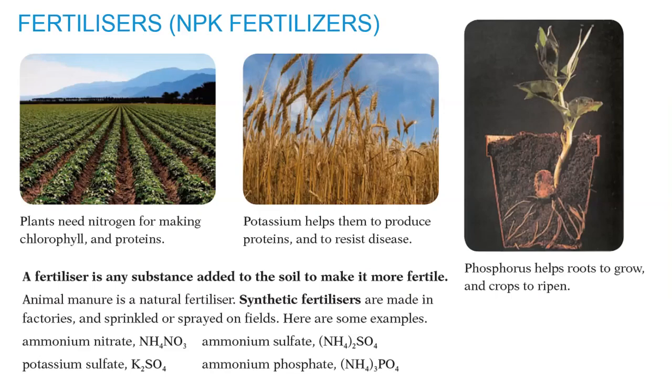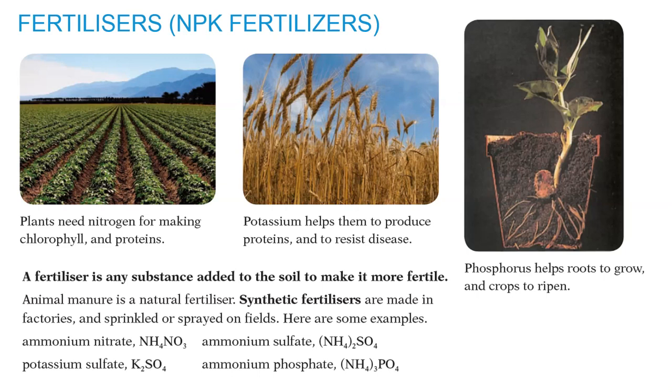Plants need carbon dioxide, light and water. They also need several different elements. The main ones are nitrogen, potassium and phosphorus. Plants obtain these elements from compounds in the soil, which they take in through their roots as solutions. The most important one is nitrogen. Plants take it in as nitrate ions and ammonium ions.